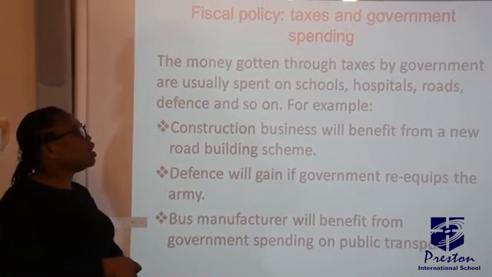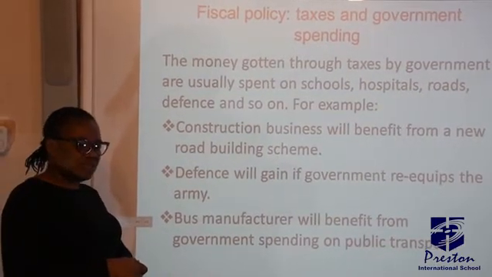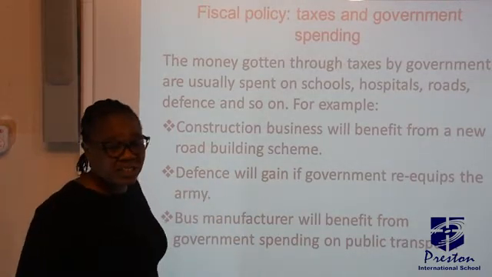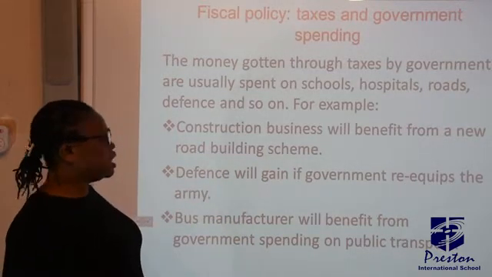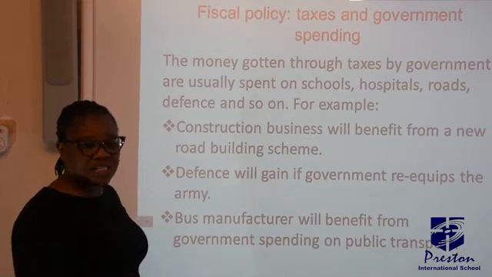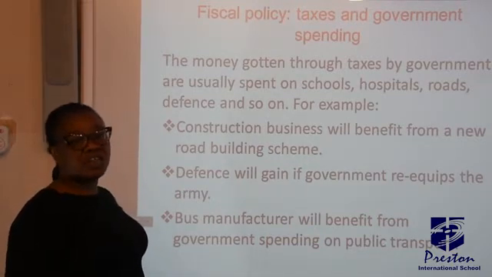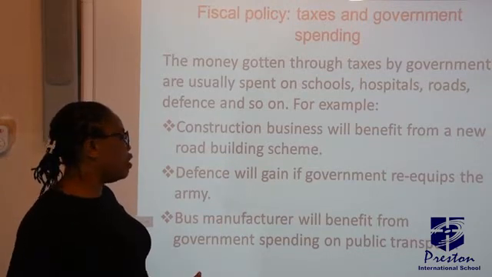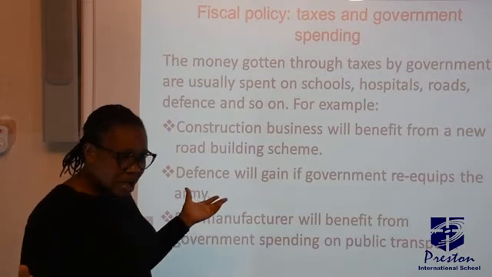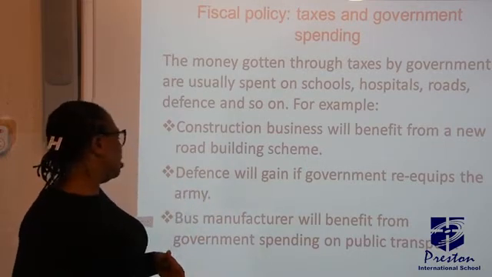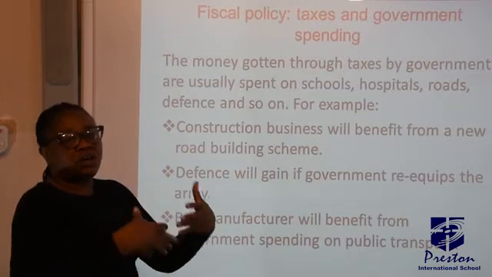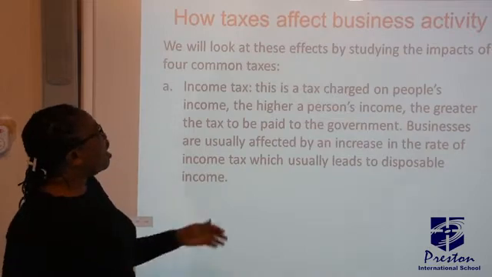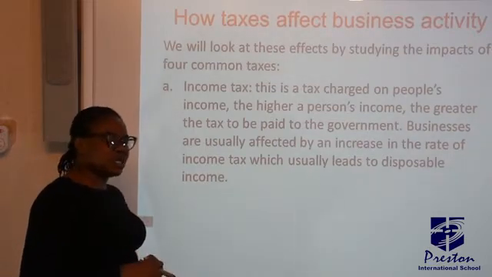Now the money gotten through taxes by governments, because sometimes we wonder, what are they even using this money for? Why are they even collecting this tax? Now, most of this money, they use for construction of roads, as I've said before. They use it for building housing estates, and they also use it for defense. The security aspects, they spend the money on it, and they can also think of manufacturing things that will benefit the masses.